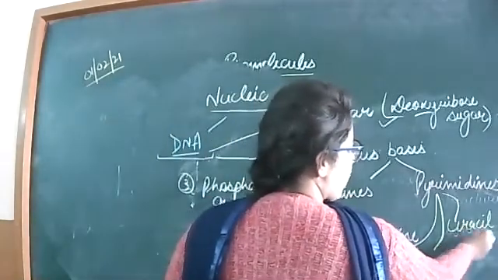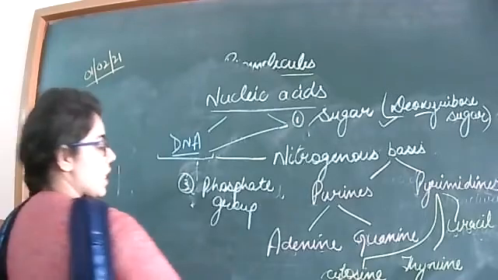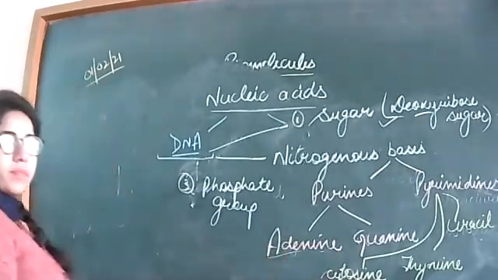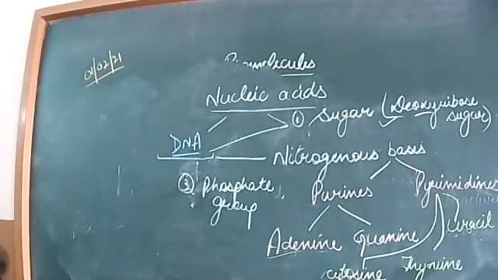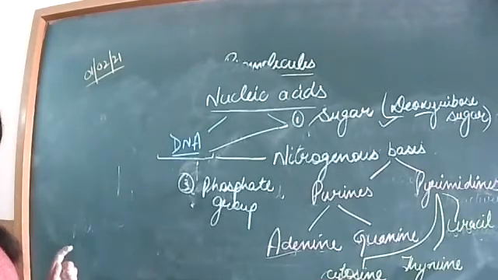These are your nitrogenous bases. Their main function is to form the DNA strand. That will come later.